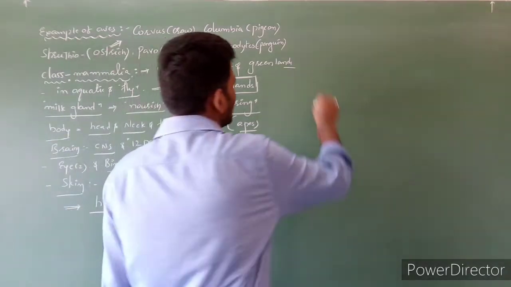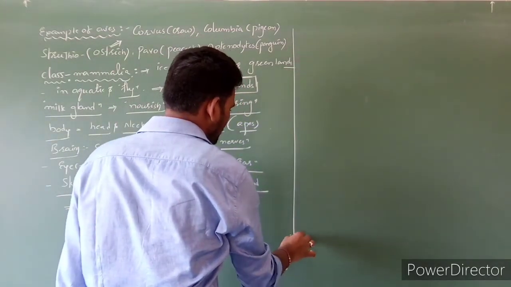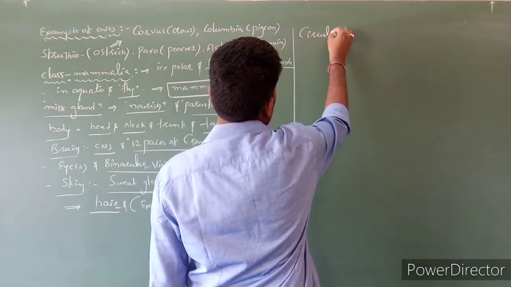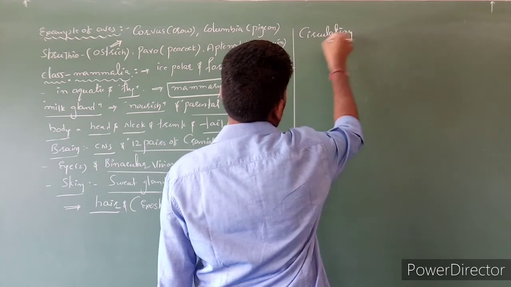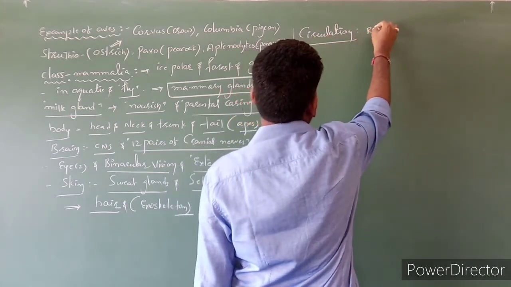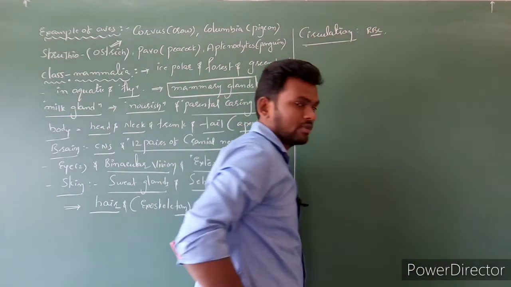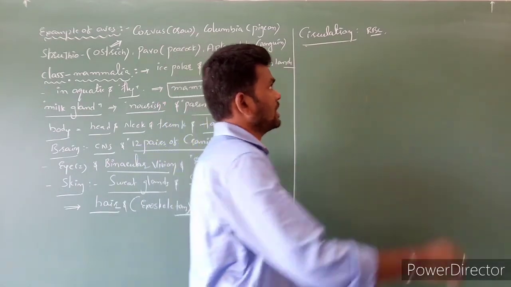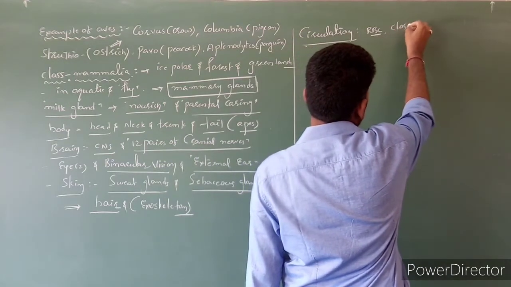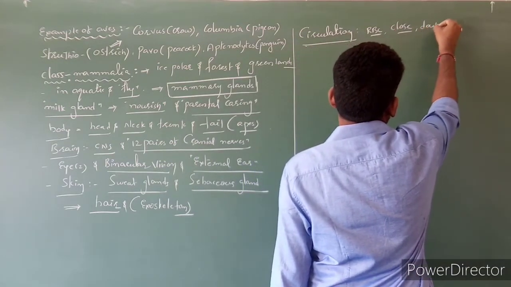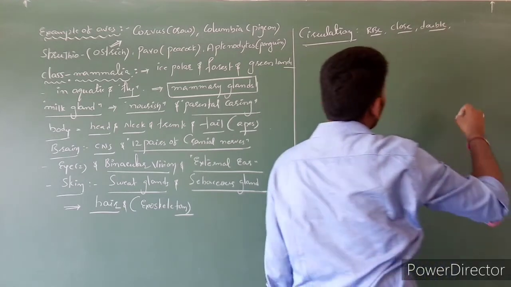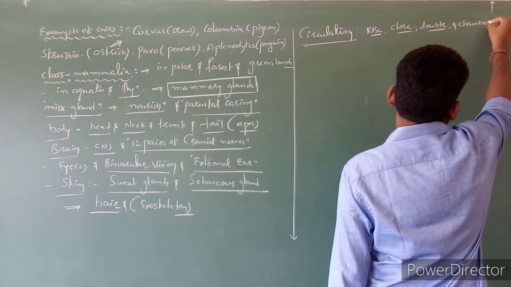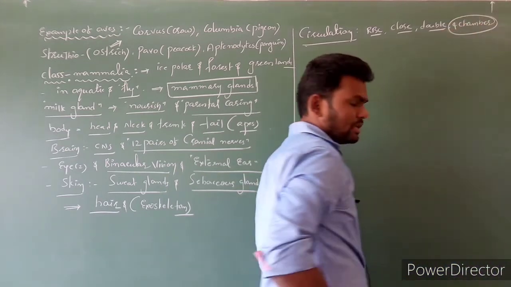Next, as usual, some general characters regarding mammals, the first one is circulation. Here well developed RBC cells are present. RBC, WBC, platelets, all are present. And circulation is closed type of circulation, double circulation, and the heart is 4-chambered.